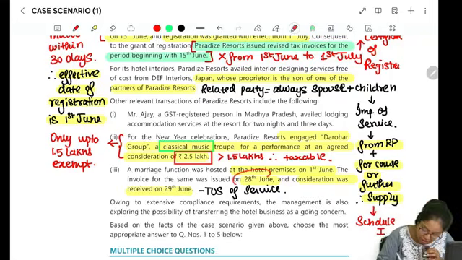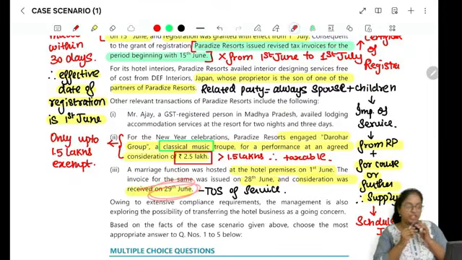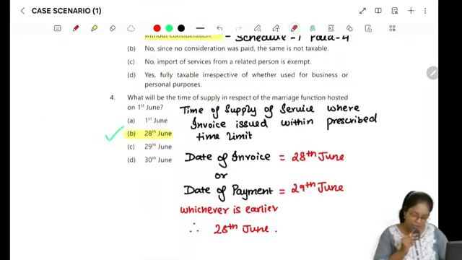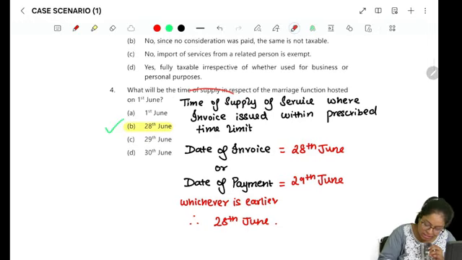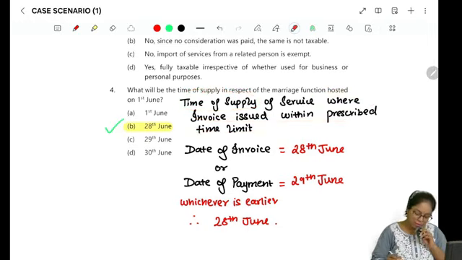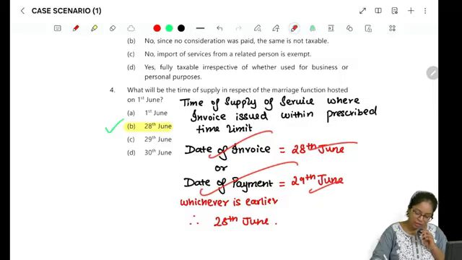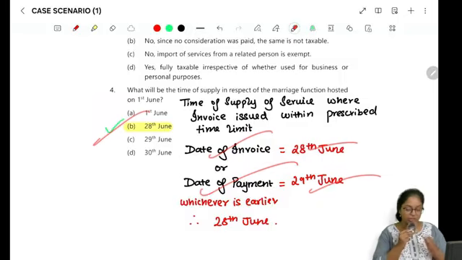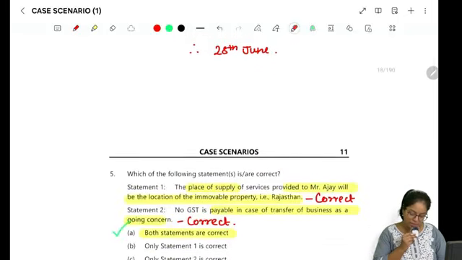What is the date of invoice? 20th of June. What is the date of payment? 29th of June. So whichever is earlier, 28th of June will be the time of supply. So it is time of supply of service where the invoice has been issued within the prescribed time limit. So it will be date of invoice or date of payment, whichever is earlier. So 28th June will be your time of supply.